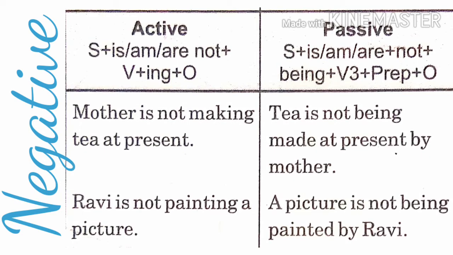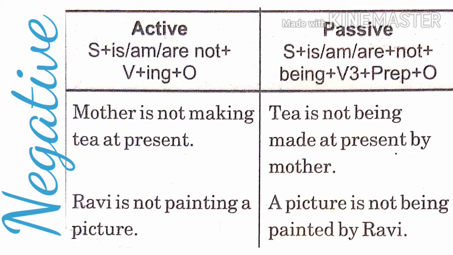Mother is not making tea at present. What will be the answer? Tea is not being made. What we have to add? We have to add the words not being and the third form of make, that is made, at present by. What is the object here? Here the object would be mother. By mother. Tea is not being made at present by mother.